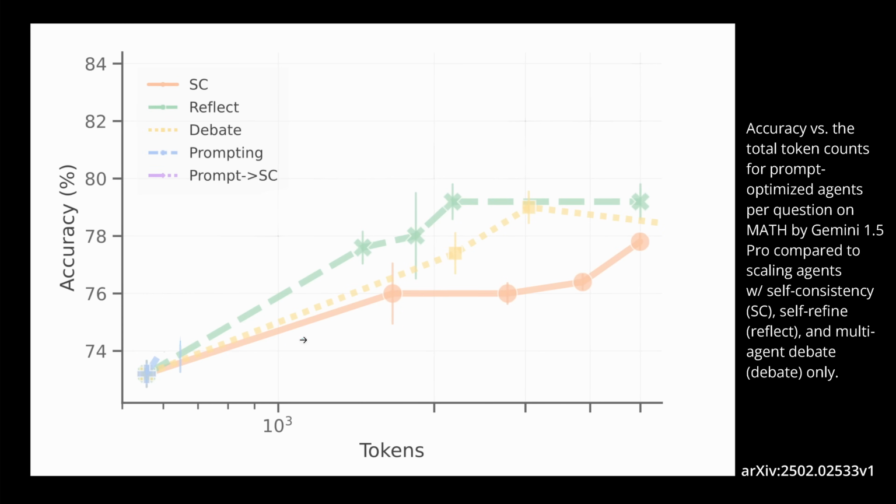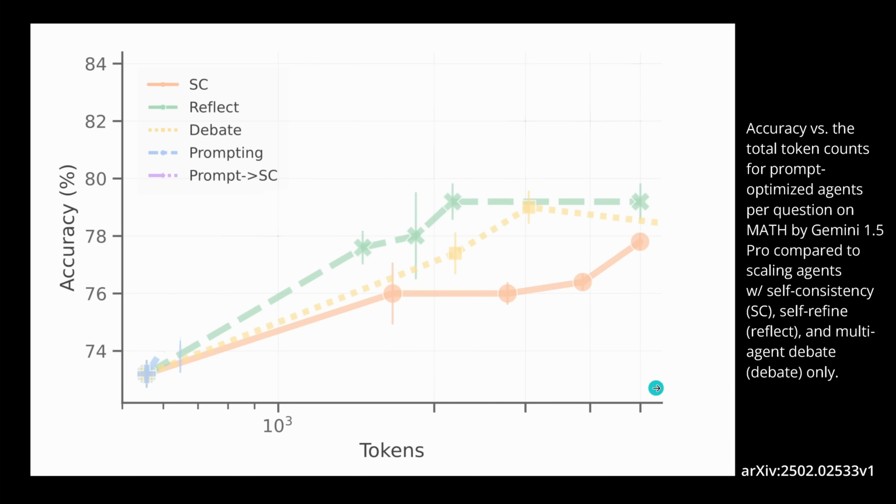And now look at this. Again, we have the accuracy of a system, Gemini, whatever, and we have here the number of tokens. It's a logarithmic scale, and you see here now for here the self-consistency. This is our curve, so we go from, I don't know, 73% to maximum 78%.